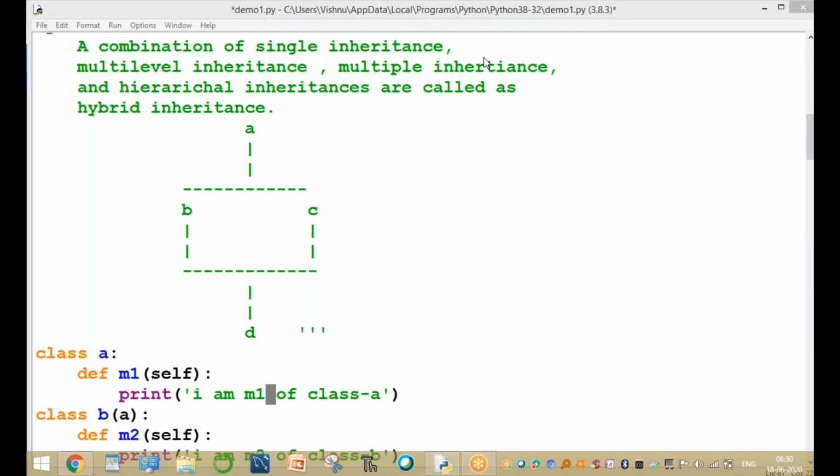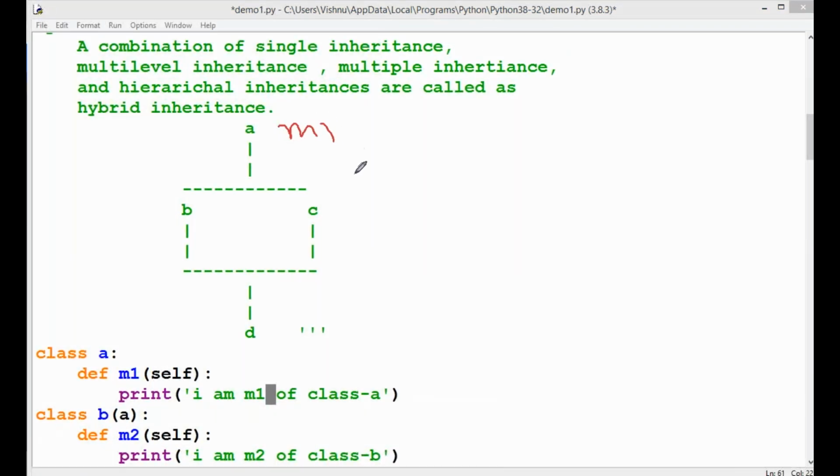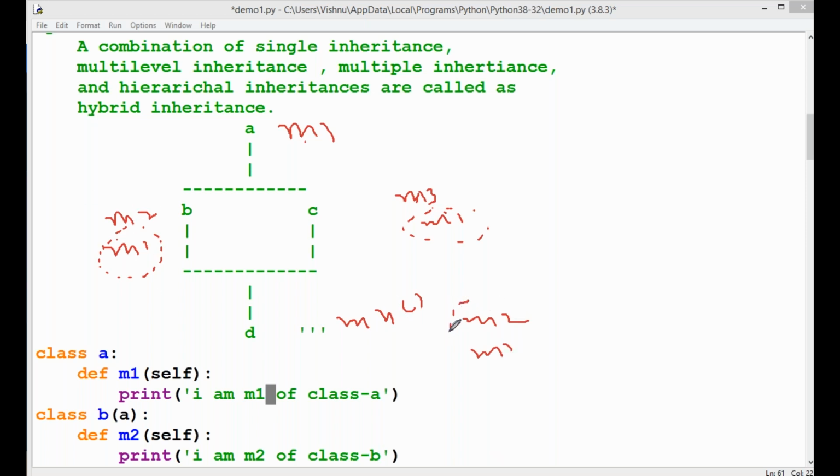So here we observe: class A contains only M1, B contains M2, and C contains M3. M1 is derived from A to B, so M1 is also available in B. Again, A to C, M1 is also derived. And D has its own method M4, but M2 and M1 are derived from B. Clear?